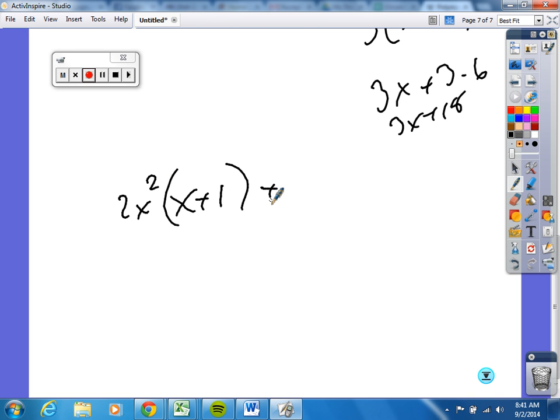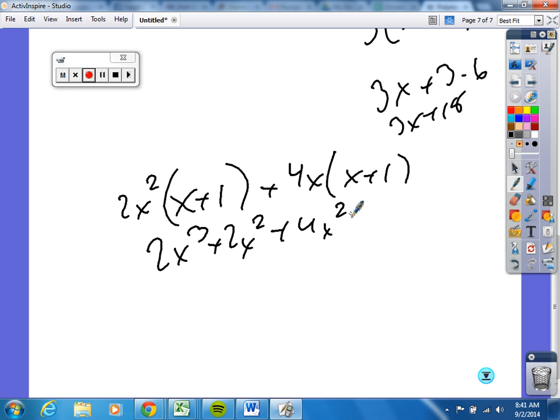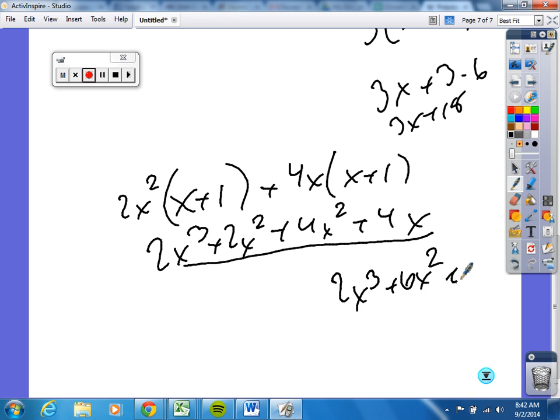And then the other one was 4x, wasn't it? And I'm going to take the x plus 1 and I'm going to multiply it to him, and then kind of understanding why we go ahead and distribute it to both numbers. Just once again, another way to look at it. 2x cubed plus 2x squared plus 4x squared plus 4x. The other reason I like this is because, once again, it lines up your terms really easy for you. Okay, and then notice what does this become? 2x cubed plus 6x squared plus 4x.